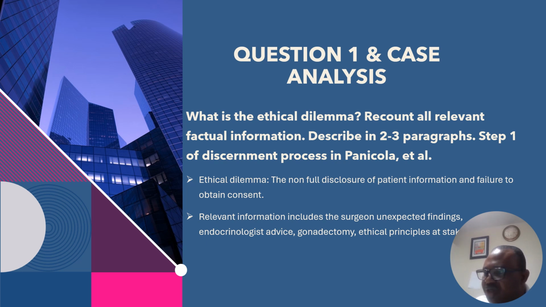After consulting a pediatric endocrinologist, the surgeon decided to perform a gonadectomy to reduce the risk of cancer associated with undescended testes in the abdomen. The ethical dilemma arises when deciding how much to disclose to the child's mother, following the endocrinologist's advice. The surgeon plans to inform the mother only that the gonads are abnormal and incapable of producing eggs, without revealing the child's XY genotype. The rationale is to protect the mother and child from potential harm.